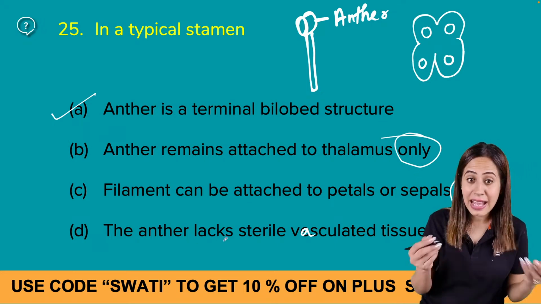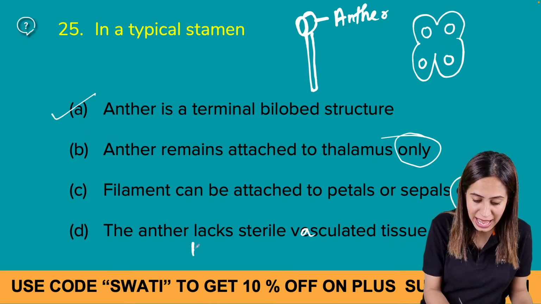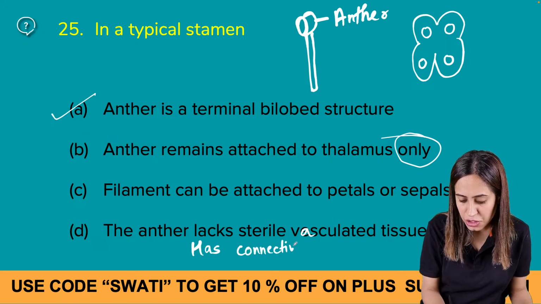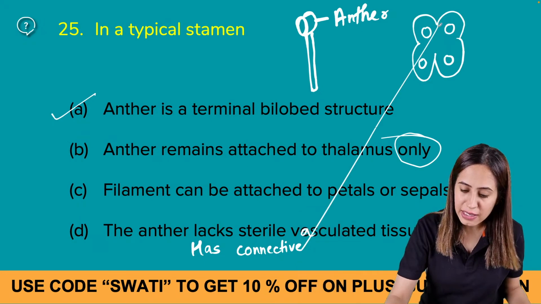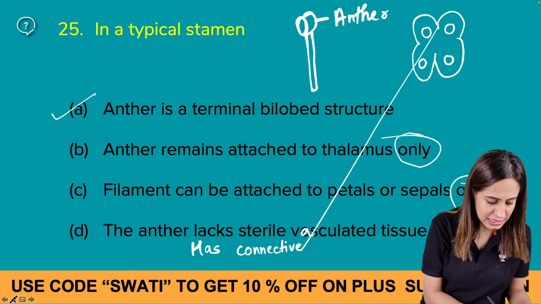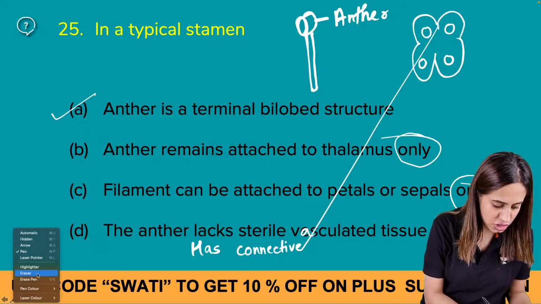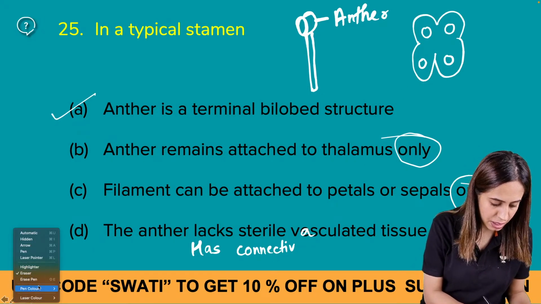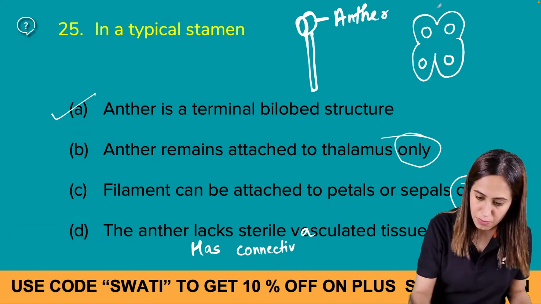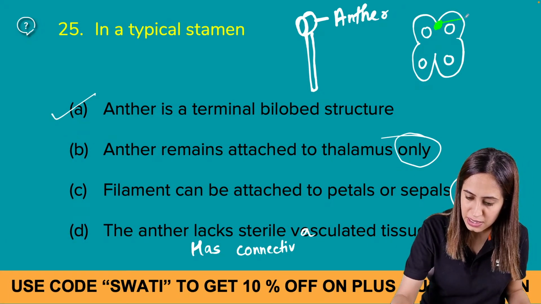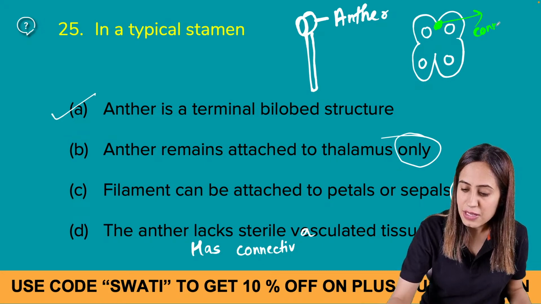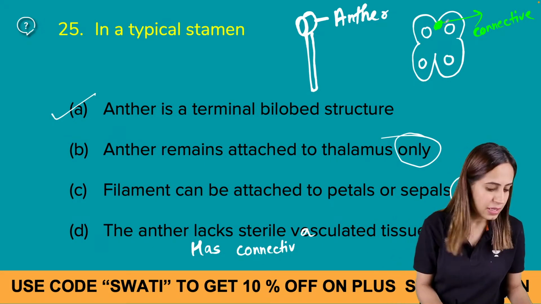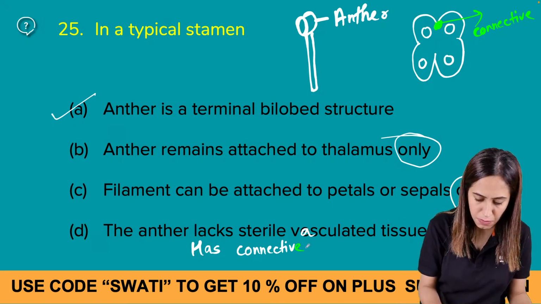Anther has connective tissue, sterile vasculated tissue, so it's connective. Connective is here. This is a tissue which is helping in attachment, right? Is it clear to everyone?